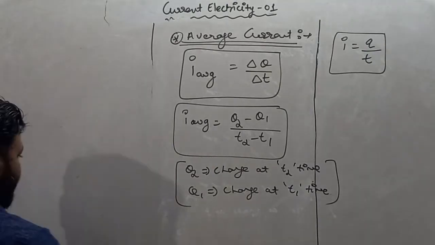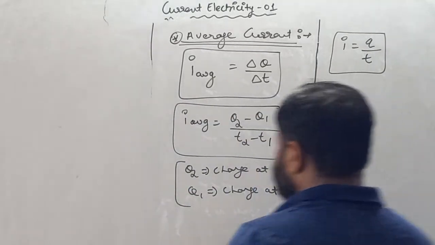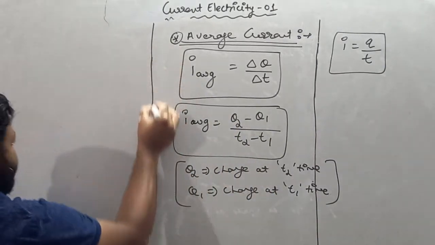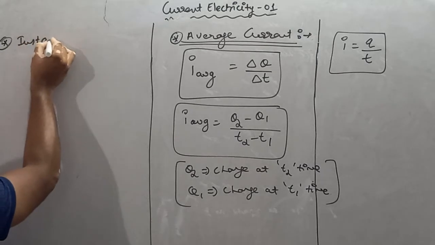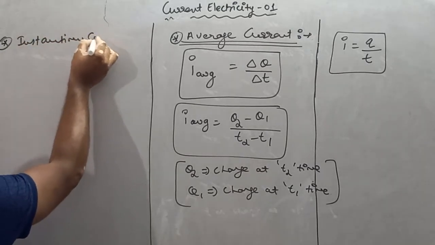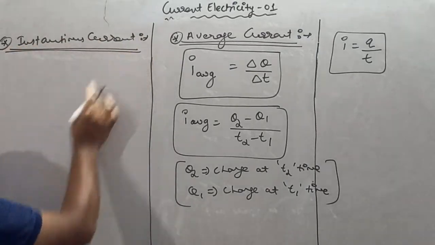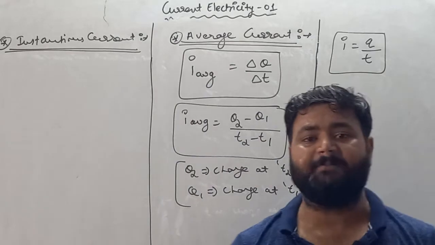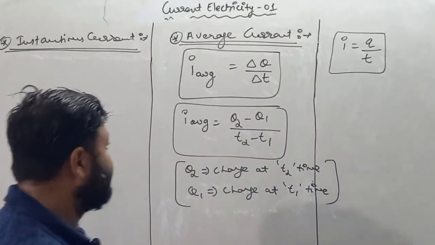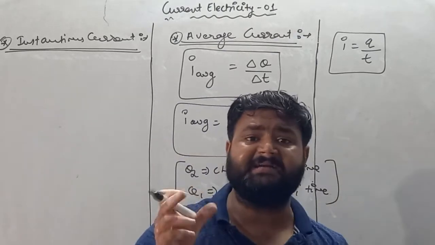So what actually is instantaneous current? Let's check it out. See, my dear student, the current which is defined at any particular instant of time is called instantaneous current. Average current is the current which is defined over an interval of time.